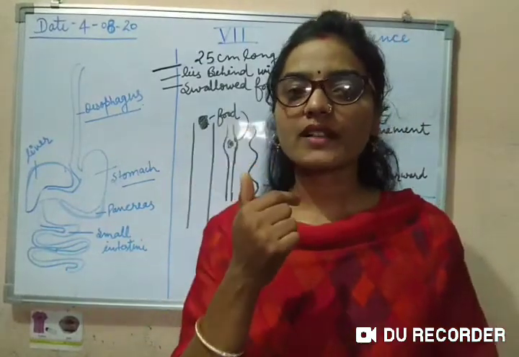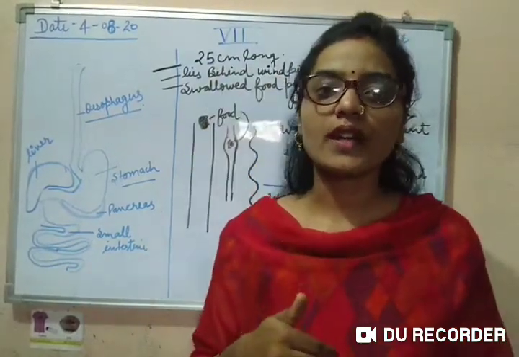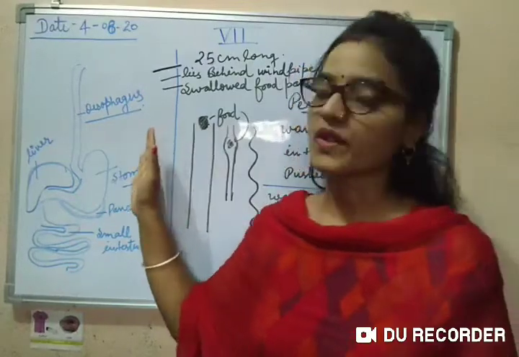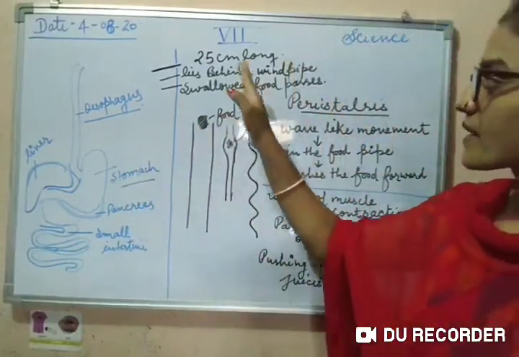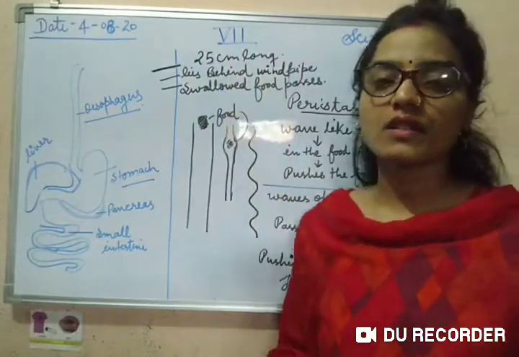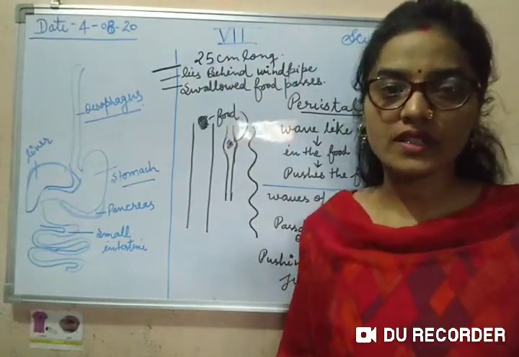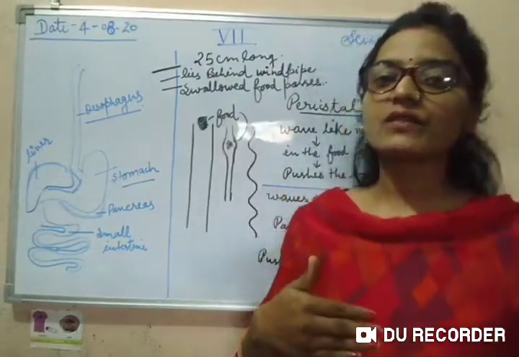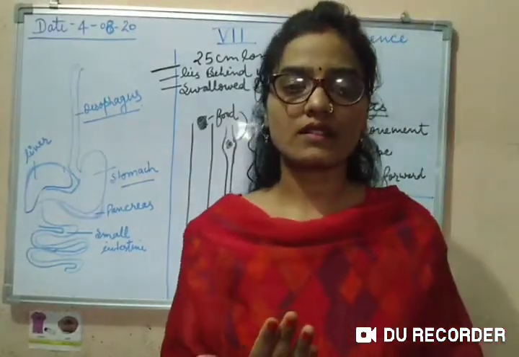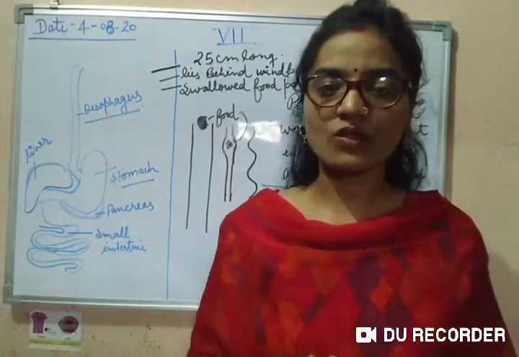The mouth and the buccal cavity open into a tube, and that tube is called the esophagus. The esophagus is about 25 centimeter long. And where is it located? It lies behind the windpipe, the pipe through which the air goes inside.